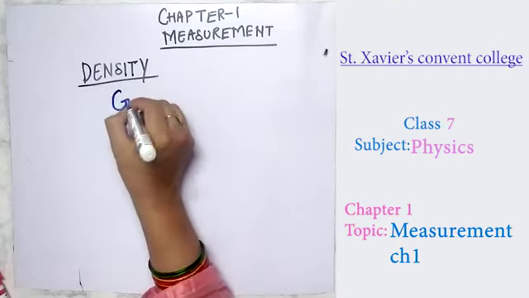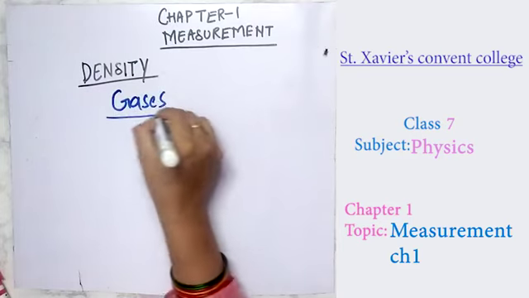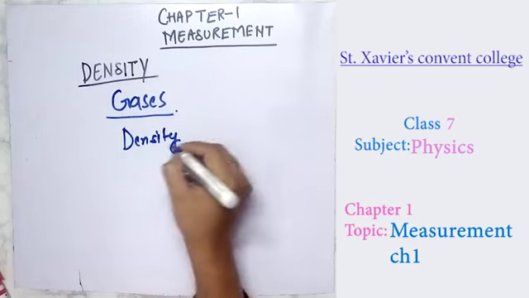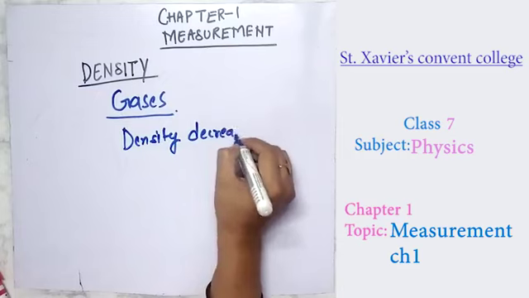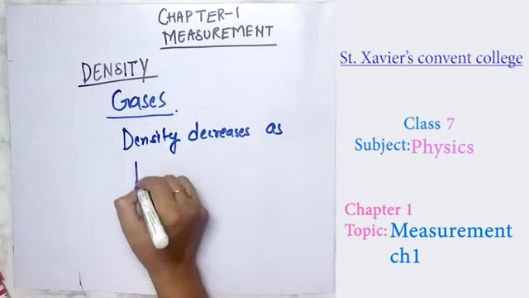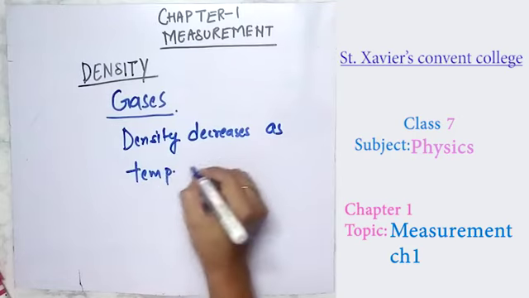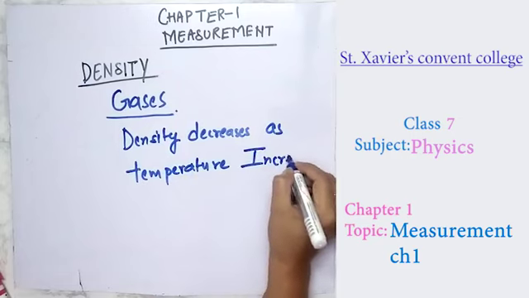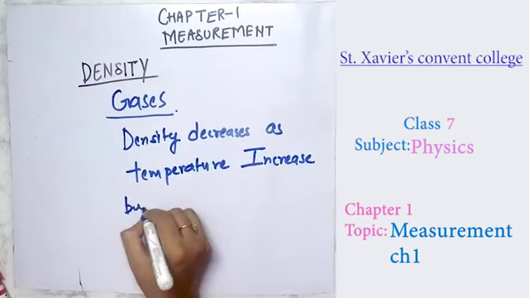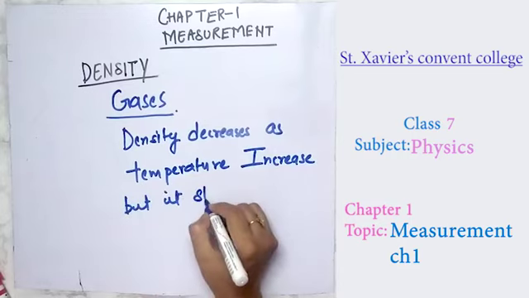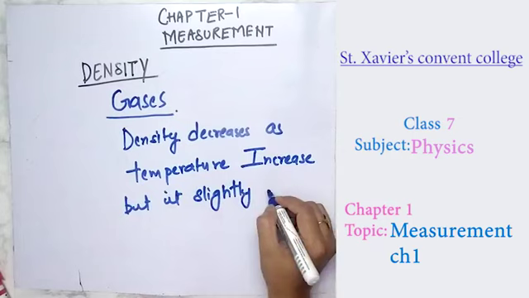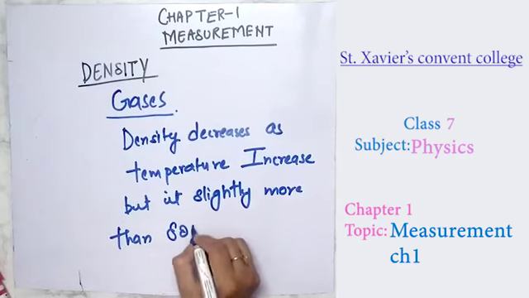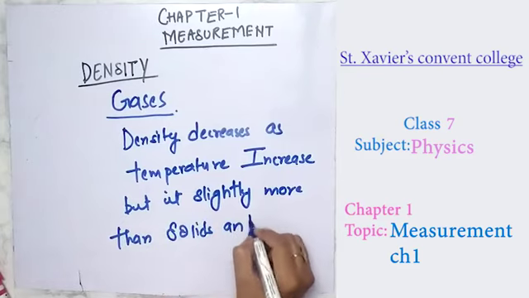Now it comes to gases. In gases also, density decreases as temperature increases, but it is slightly more than in solids and liquids.